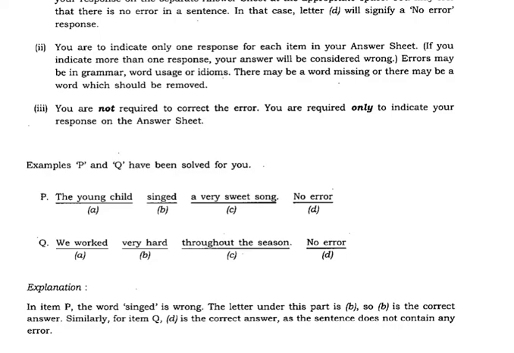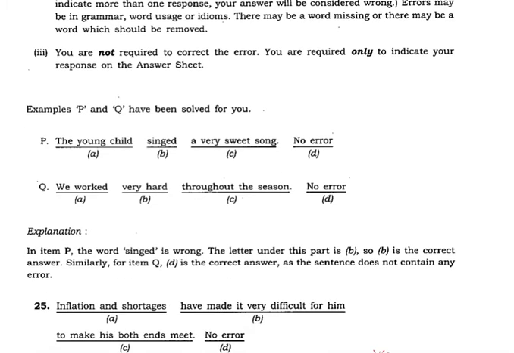Here, the young child singed. You know what is the past tense of sing? That is sang, not singed. So naturally the answer will be sang there, so B is the right answer. We worked very hard throughout the season. There is no error there, so the right answer will be D. Okay, fine. So let's go to the first example here.